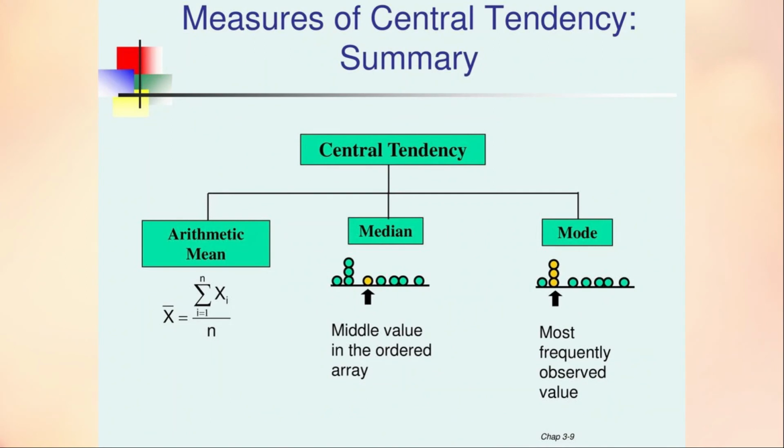Coming to the classification, in central tendency, in this 10th board, we will be concentrating on only 3 measures. One is arithmetic mean, next one is median, and next one is mode. Arithmetic mean is taking the average, median is the middle value, and mode is the most frequently observed value.